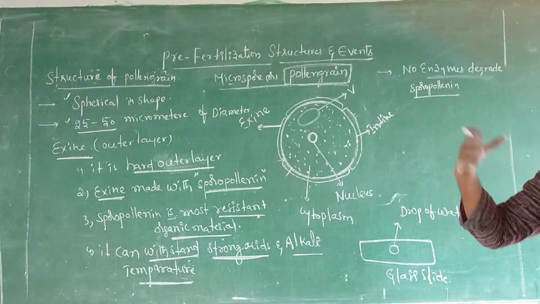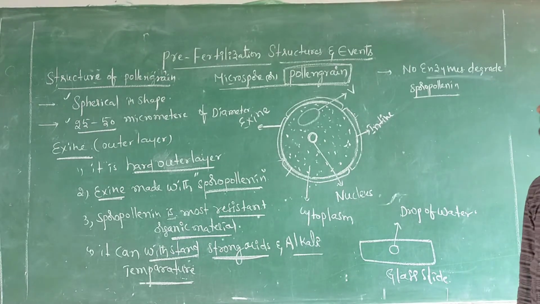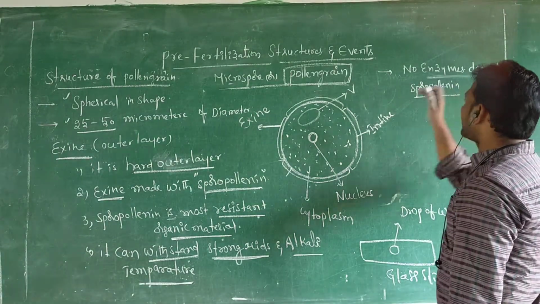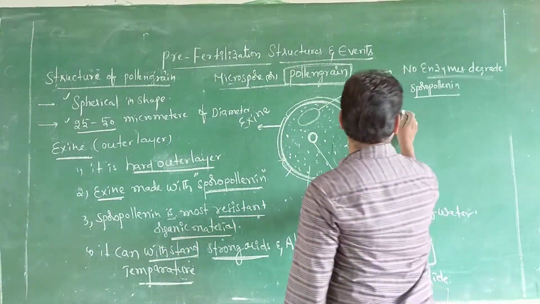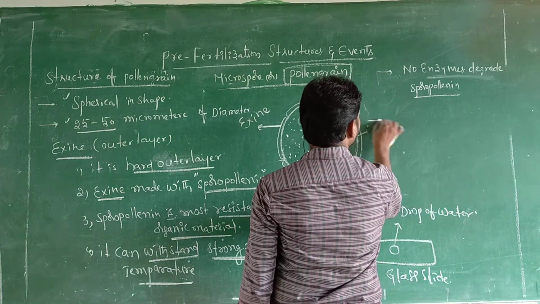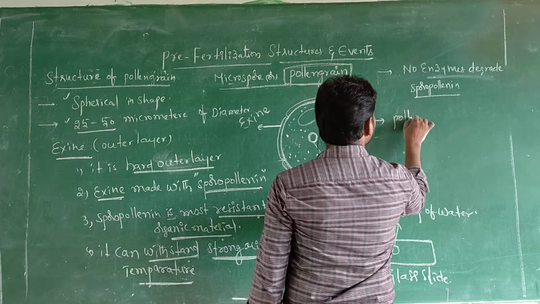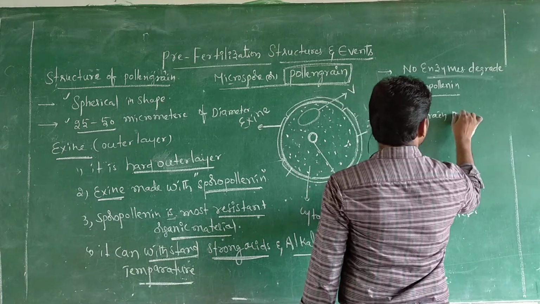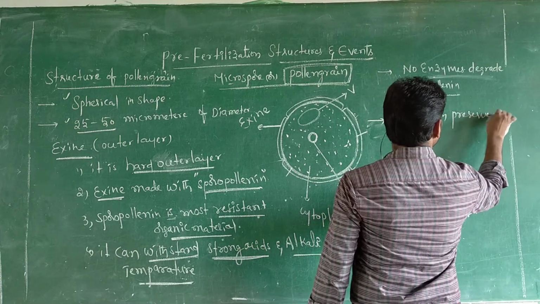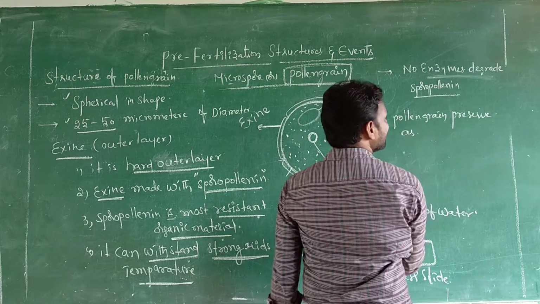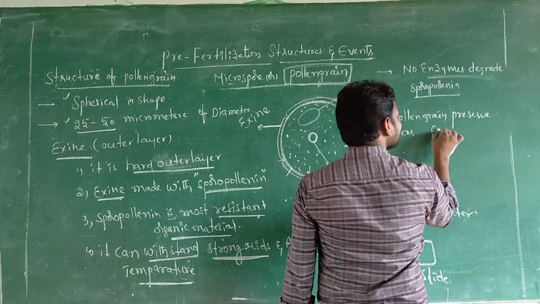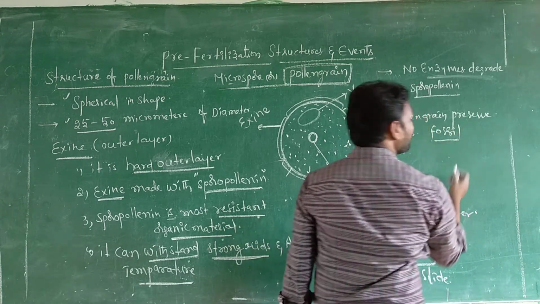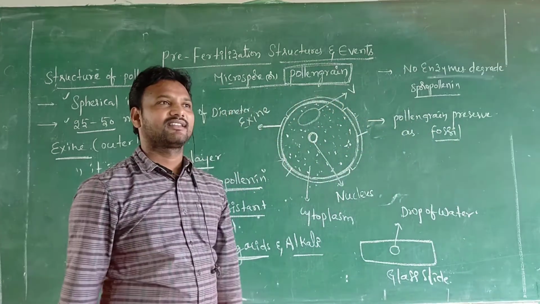Sporopollenin is very strong, so no enzymes degrade it. That is why, very important point, pollen grains are preserved as fossils.